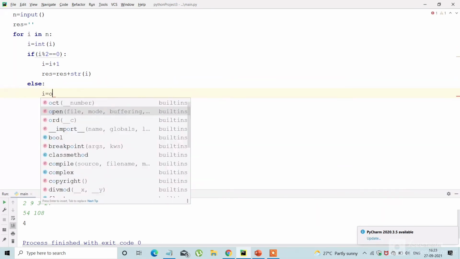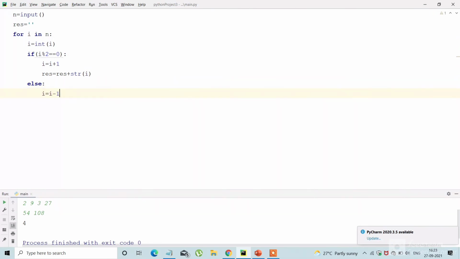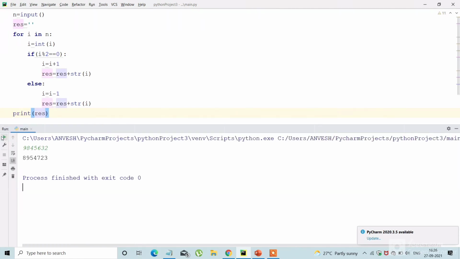And else, i is equal to i minus 1, and result should be equal to result plus string of i. If we observe, we are using typecasting. Initially we are converting each character from string to integer type, and then after, from integer to string type. And here we have got the output.